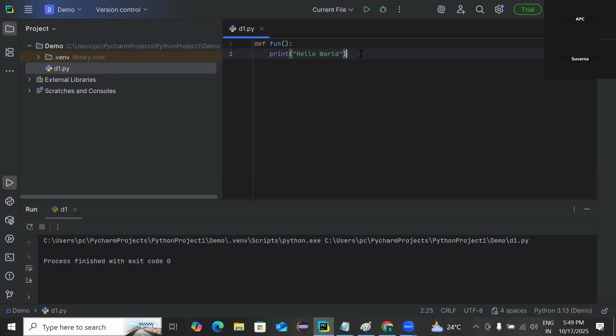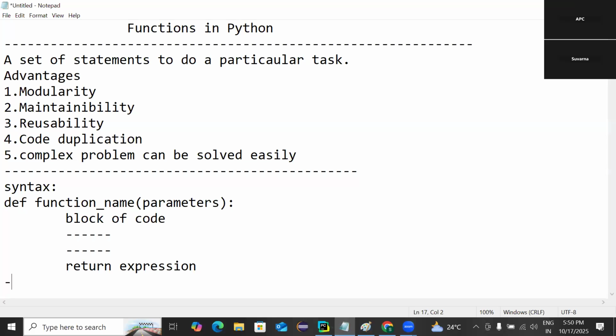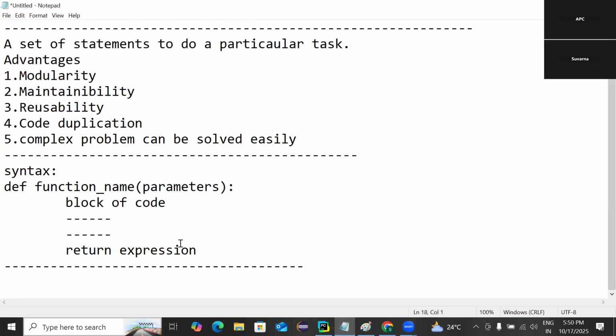Why? Because after the function definition, we should call the function. Otherwise, we won't get the output of the function on the screen. So we must call that function in order to make it execute. How to call that function? The function call syntax is whatever function name you have defined, along with parameters.